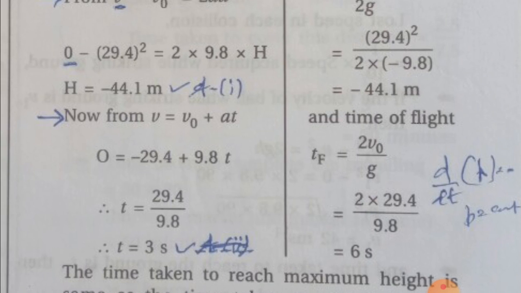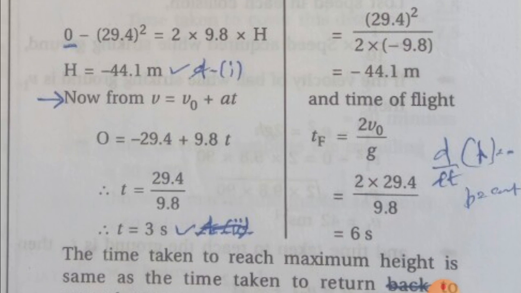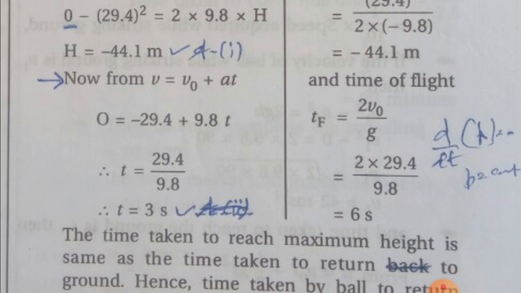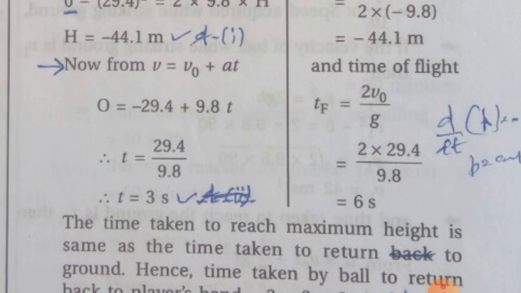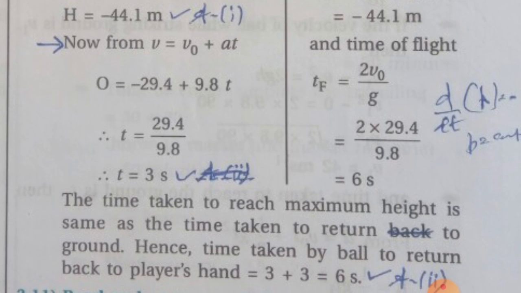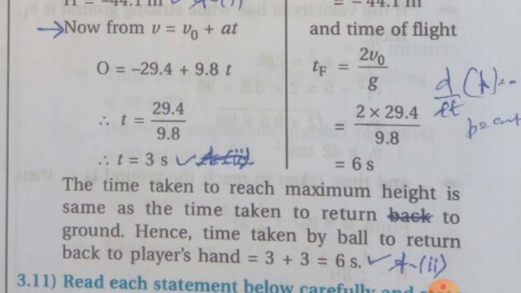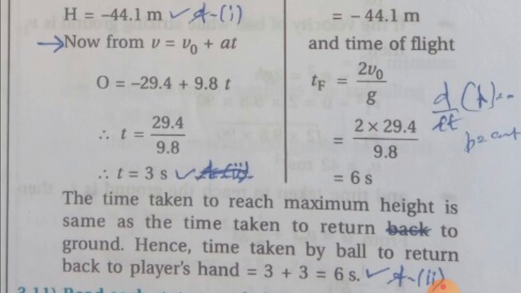Now we have this 3 seconds as the time to reach the maximum height. Now to calculate the total time, the time taken to reach maximum height is the same as the time taken to return to the ground, that is in the player's hands. Hence the time taken by the ball to return to the player's hand is equal to 3 plus 3, which is equal to 6 seconds, which is the final answer number 2.